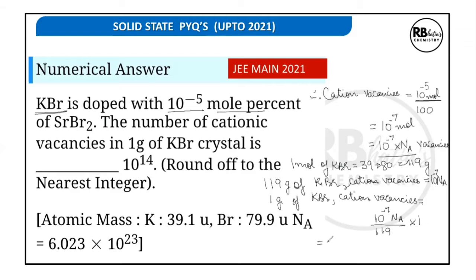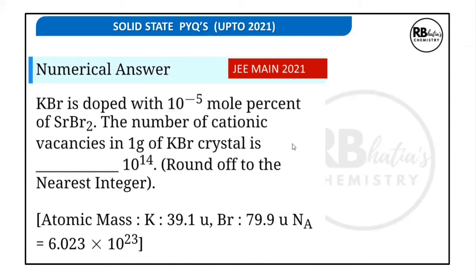So when you solve this, 10 to the power minus 7 into 6.023 into 10 to the power 23, this is the value of Avogadro number, divided by 119, you get approximately 5.07 into 10 to the power 14. So rounded off, your answer here will be 5 into 10 to the power 14. So our answer to this question will be 5.